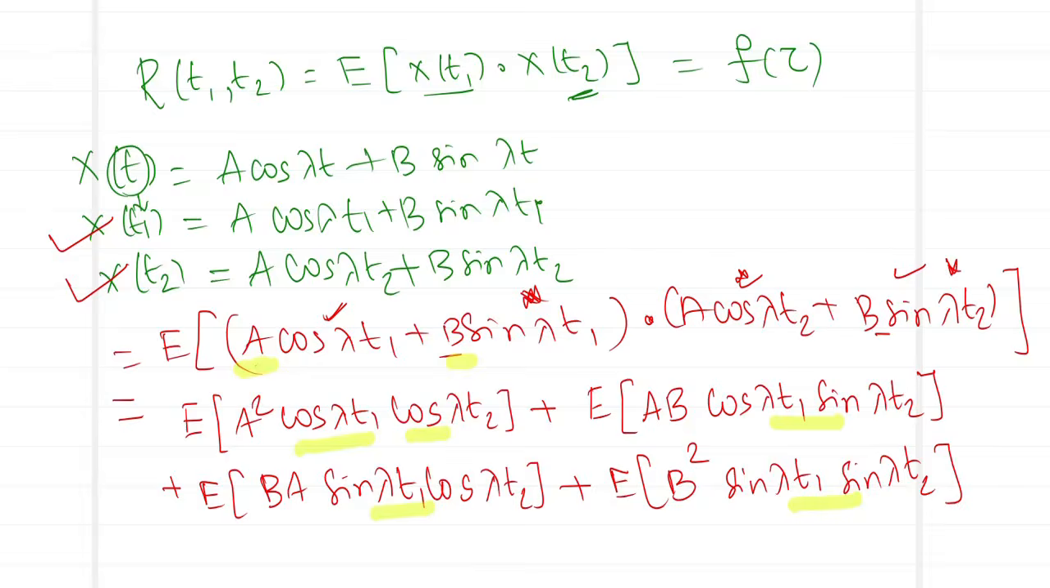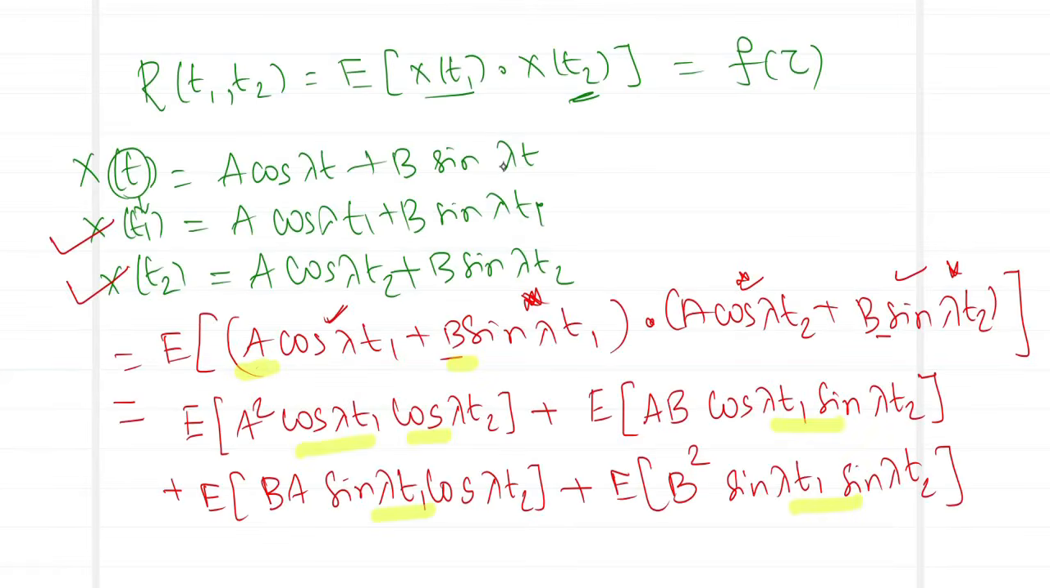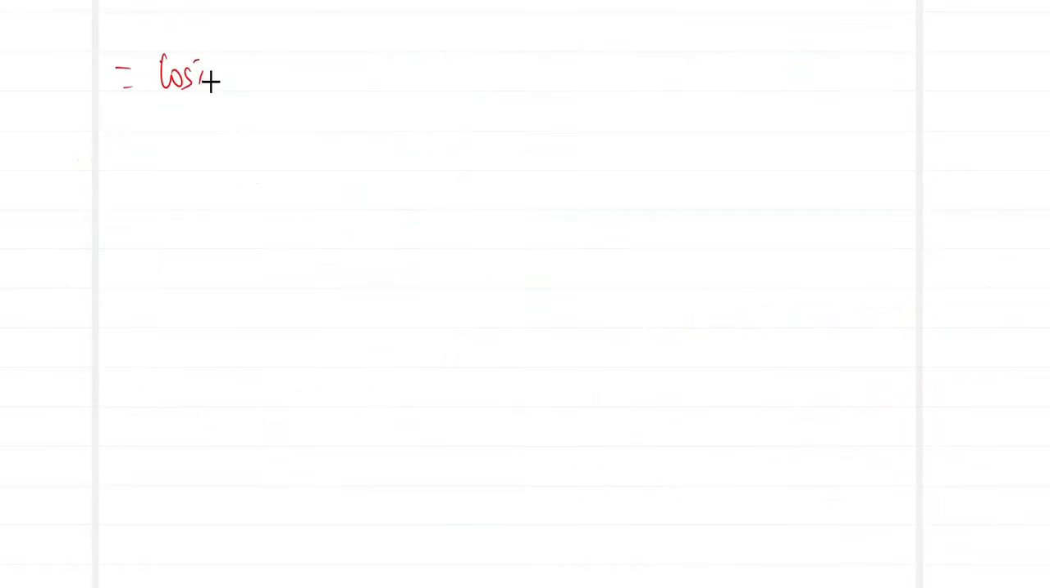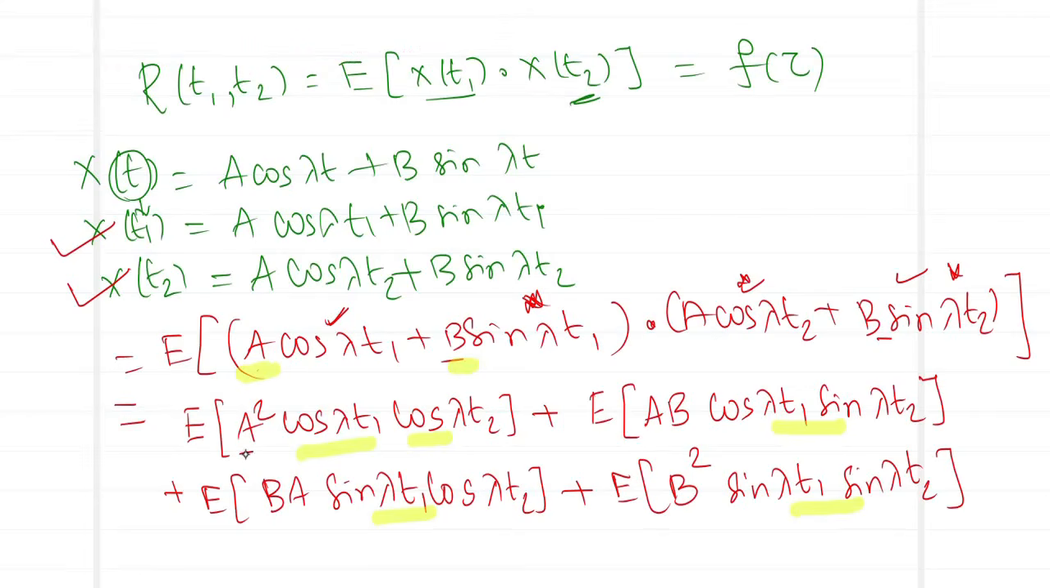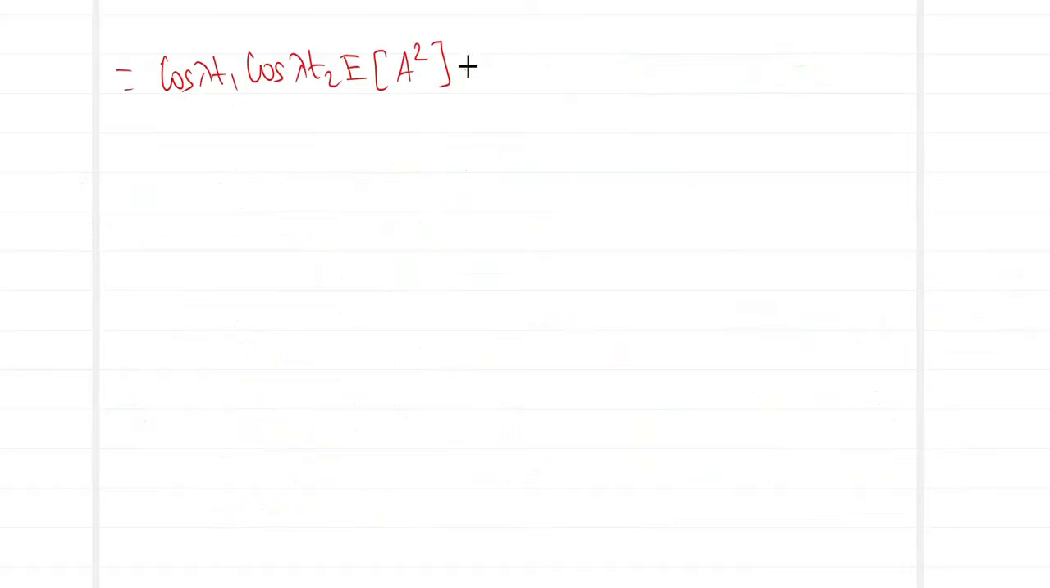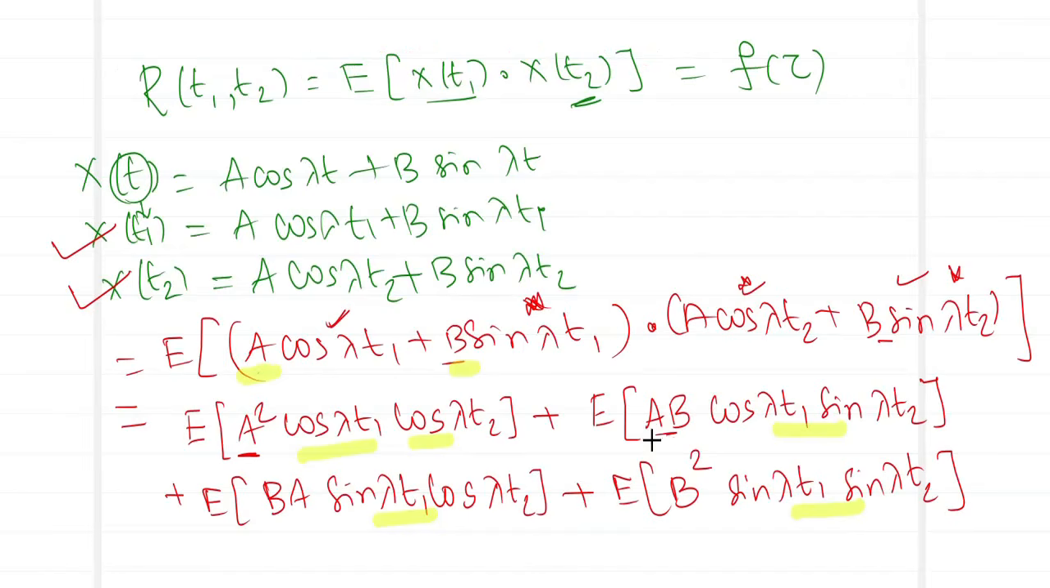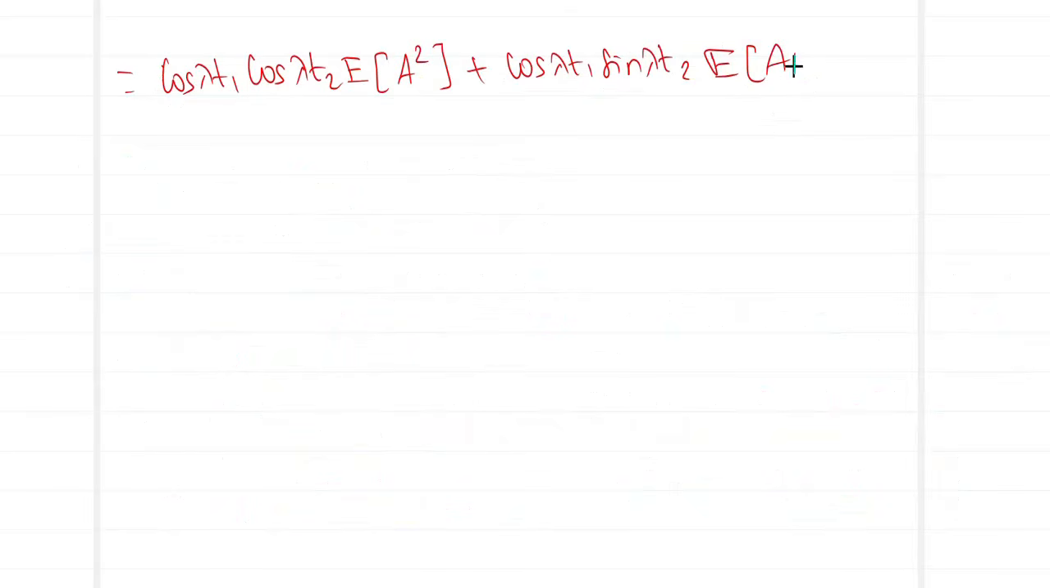So what will happen in our next stages? We will have the quantity equal to, which will come outside over here, cos lambda t1 cos lambda t2 comes outside, leaving you with expectation of A square. So expectation of A square alone will be there. What will come outside? Cos lambda t1 sin lambda t2 comes outside, leaving you with E of, what was there inside? It is the random variable AB. So we have E of AB.